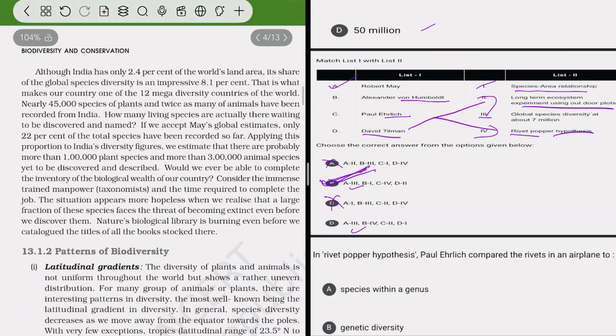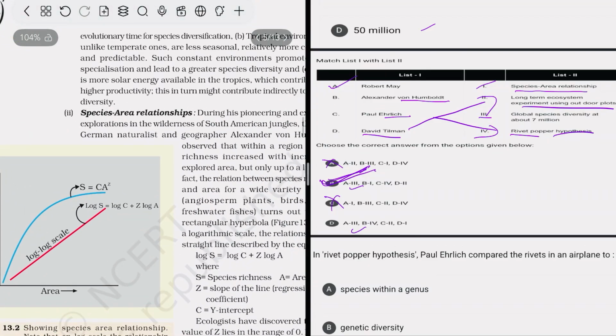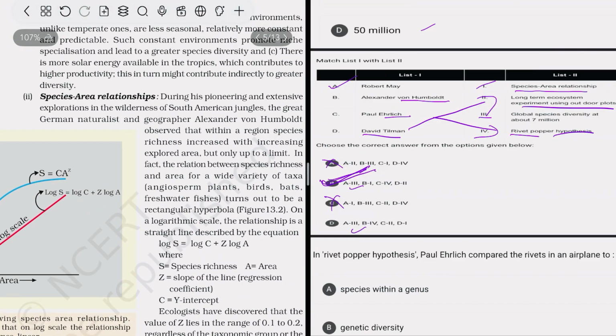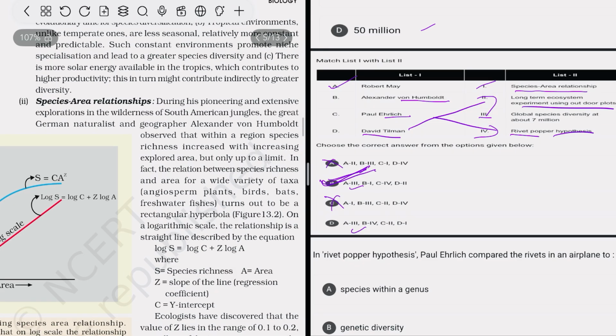We can also read about these theories. This is a German naturalist and geographer, Alexander von Humboldt, who observed that if the surface area explored is increased, then the species richness within the region increases, but only up to a certain limit.